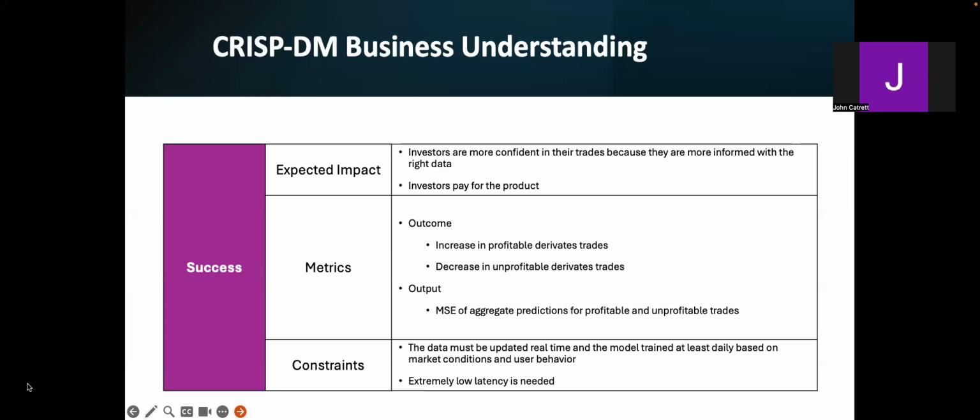As we look at our model, the output metric would be the mean squared error of the aggregate predictions for these profitable and unprofitable trades that are the user-focused outcomes. Some of the constraints we would have would be that the data must be updated in real time and the model trained at least daily based on changing market conditions and recent user behavior. And we would need extremely low latency in order to allow the user to make trades in a timely fashion.